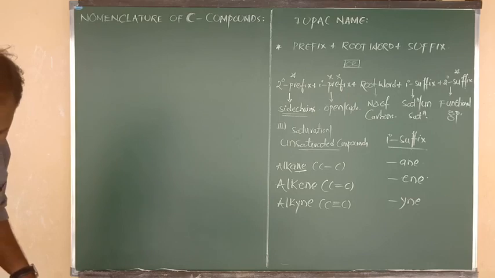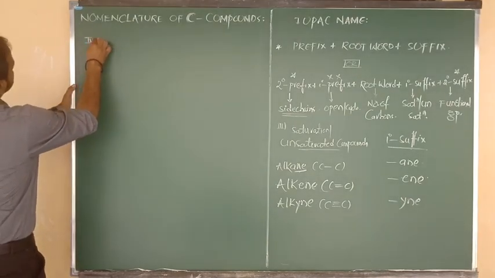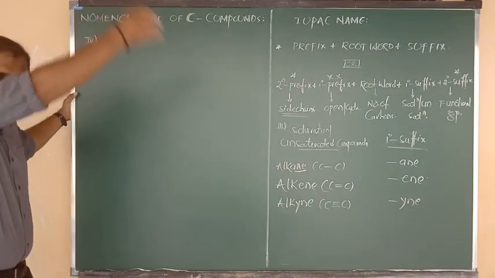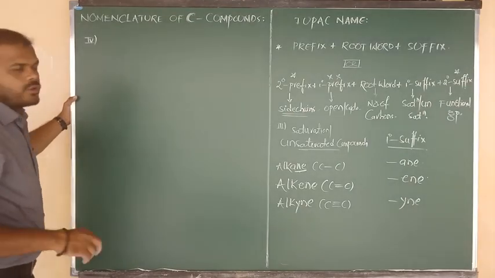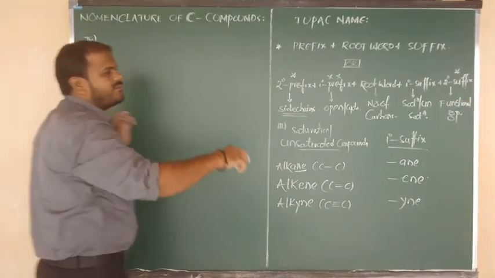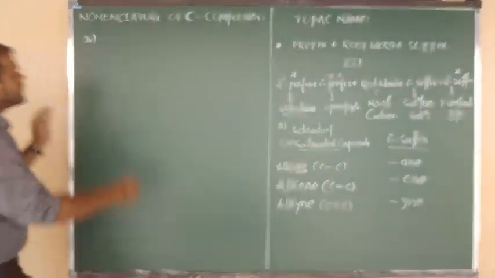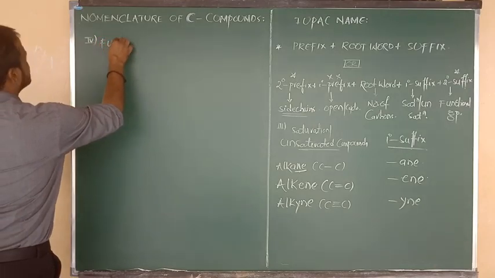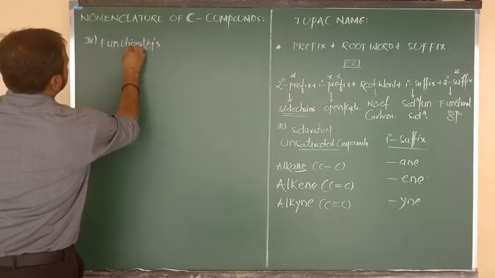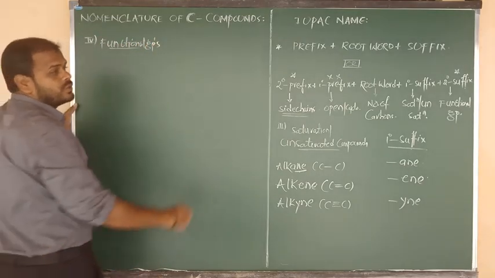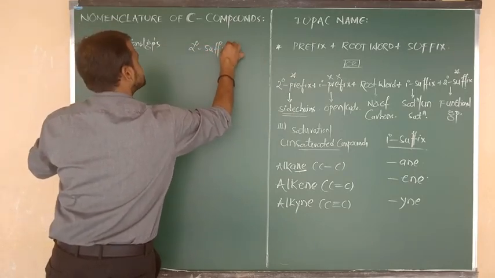In rule number 4, the secondary suffixes indicate the presence of functional groups. On one side I am going to write the functional groups, and on the other side its respective secondary suffix names.